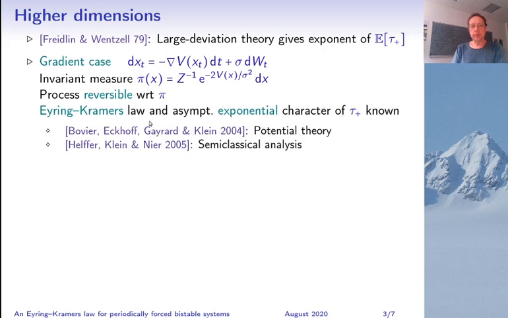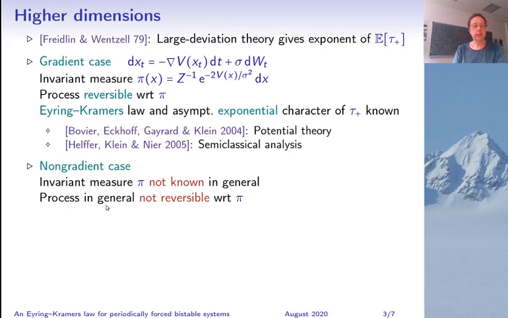And Nyren-Kramers law for the expectation of tau plus, as well as the fact that tau plus is asymptotically exponential, are known for these gradient systems, and there are basically two approaches that have been developed, one based on potential theory and the other based on semi-classical analysis. Now, our system is not gradient, and in the general case, much less is known, though you can prove that an invariant measure exists under some conditions. Its explicit form is not known in general, and the process is not reversible with respect to the invariant measure.